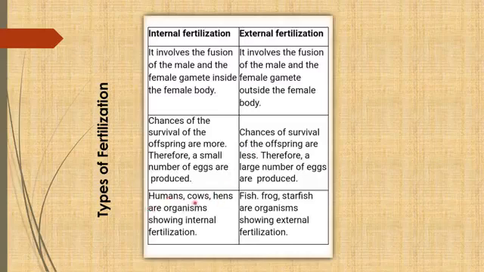Examples: humans, cows, hens are organisms that have internal fertilization. Here are the examples I am showing: fish, frog, starfish. These are examples of external fertilization.